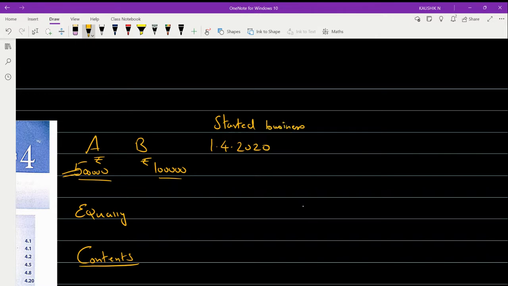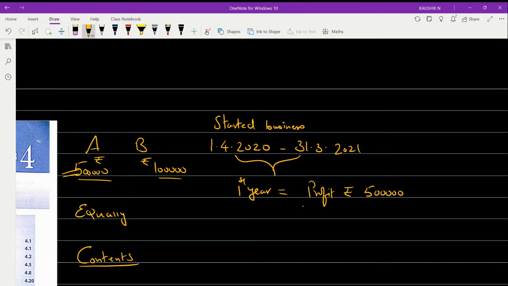Now you know that a business has a lifespan of 1 year, and every year we have to do the accounting practice. So for them, the first year business will get closed on 31st of March 2021. And in this first year, they have earned a profit. Of course, doing business is itself to earn profit. So in the first year they have earned a profit of rupees 5 lakhs.